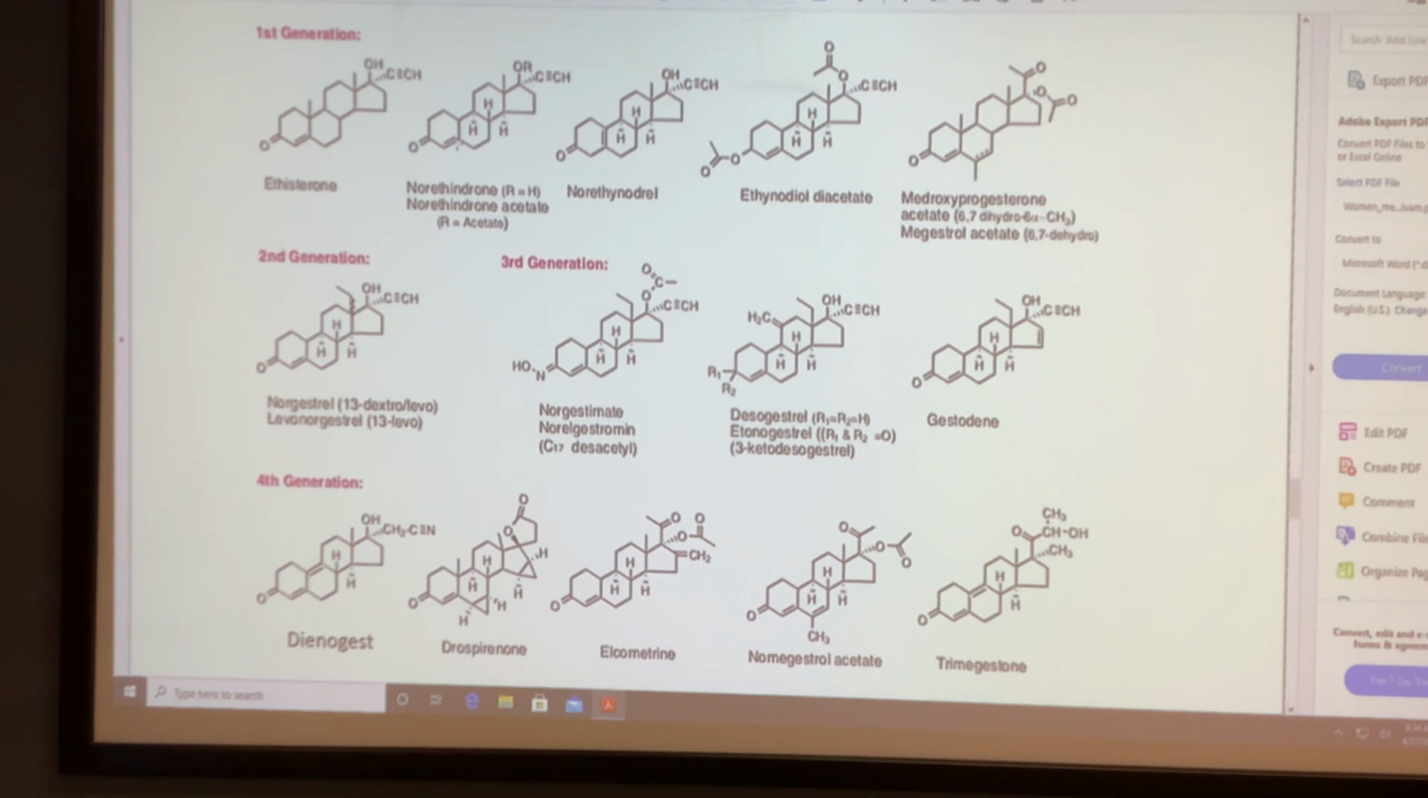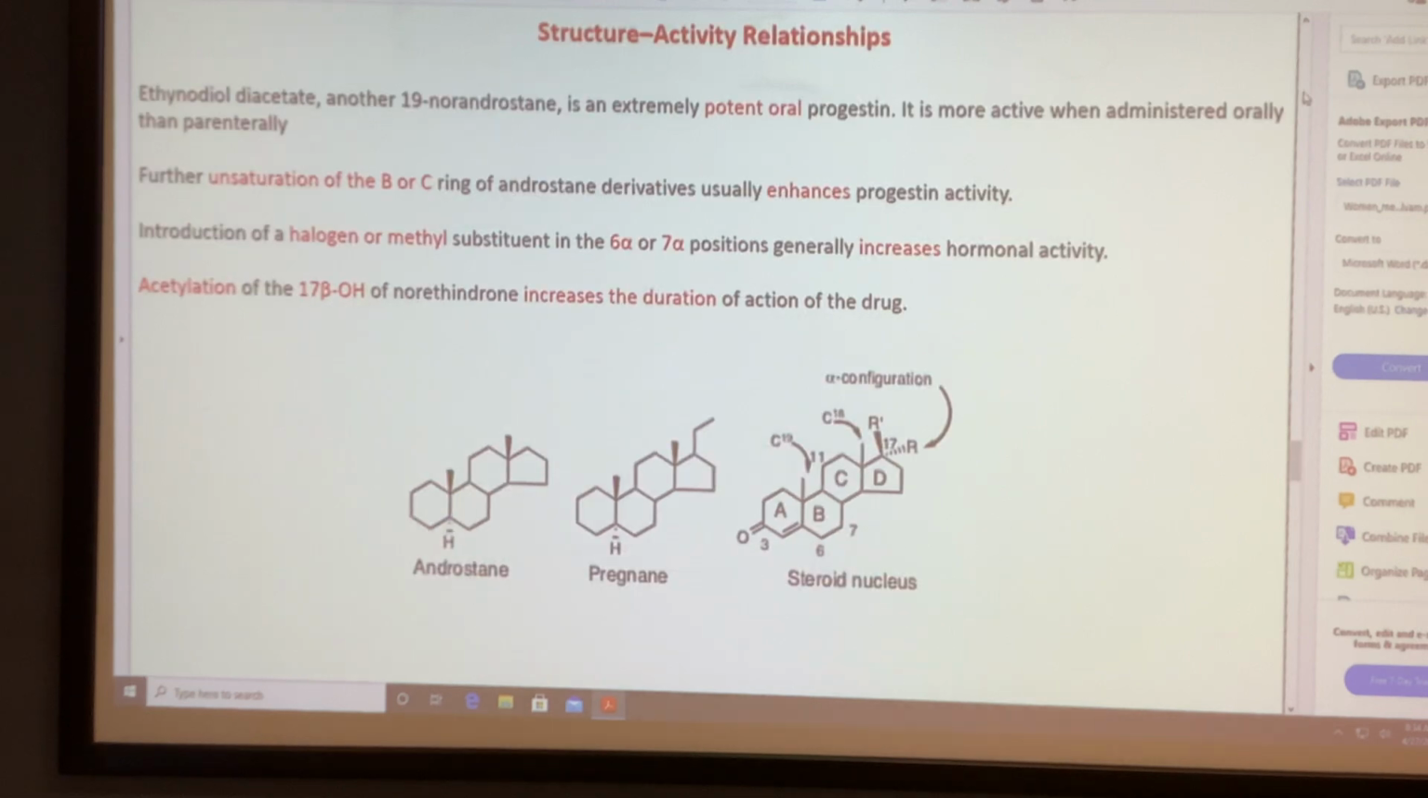Example, here we have an additional double bond in the B ring, and here we have an additional double bond in the B ring, and here we have an additional double bond in B, that makes the compound more potent. For estrogen it was the same. Estrogen also, when you have an additional double bond in ring B, the compound is more potent.